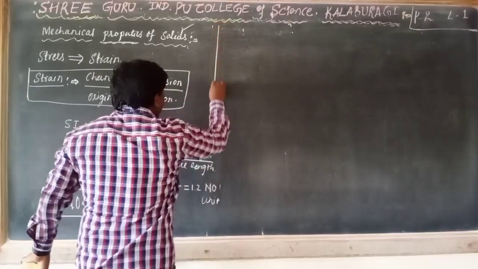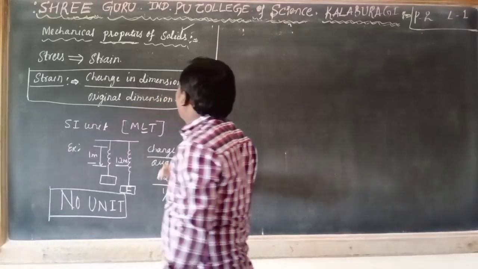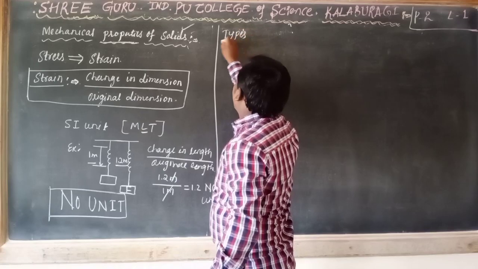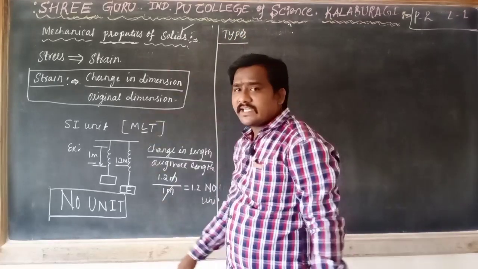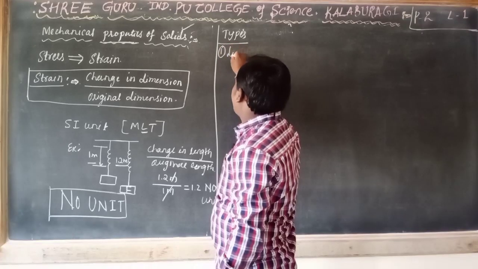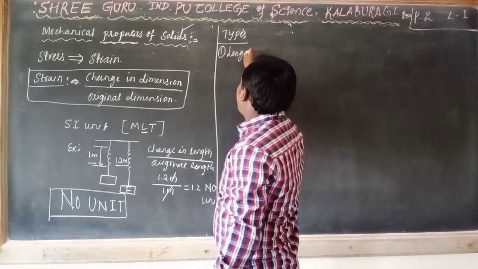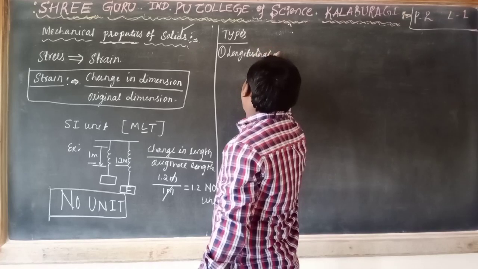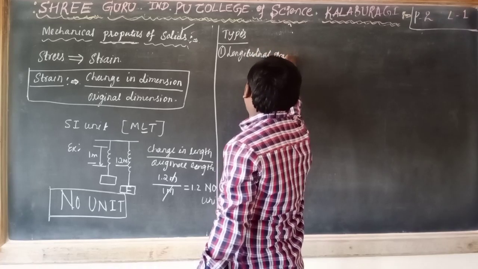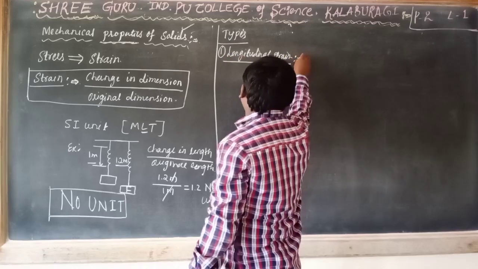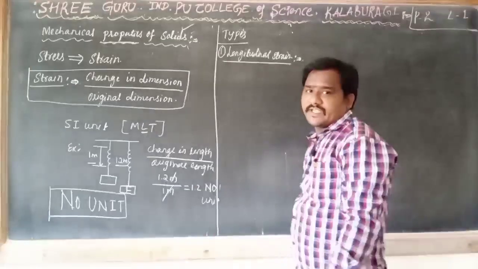In strain also there are 3 types, just as we discussed 3 types in stress. The first one is longitudinal strain. Longitudinal stress causes the longitudinal strain.